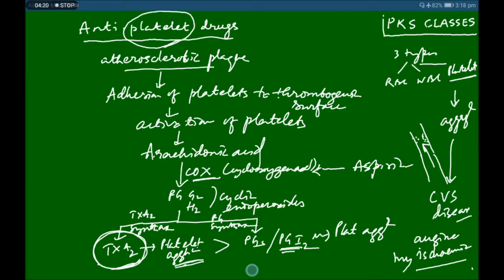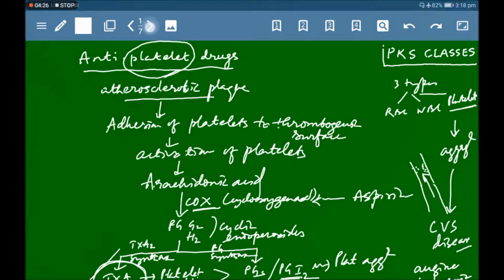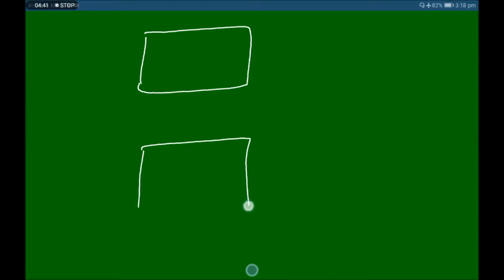Okay, so this is one. Now let us discuss how thromboxane A2 has a role in platelet aggregation. Suppose this is a platelet and this is another platelet. When we say platelet aggregation, it means this platelet will be attached to this platelet.